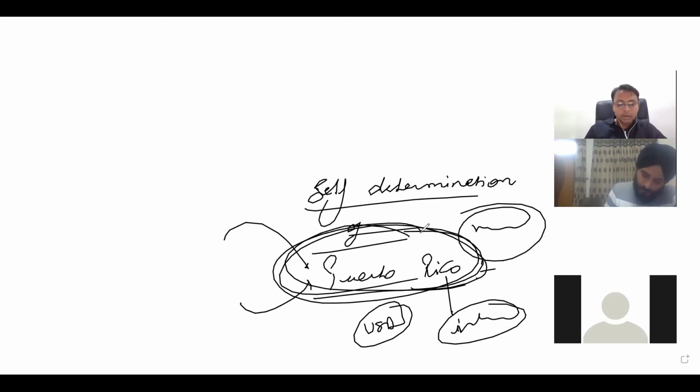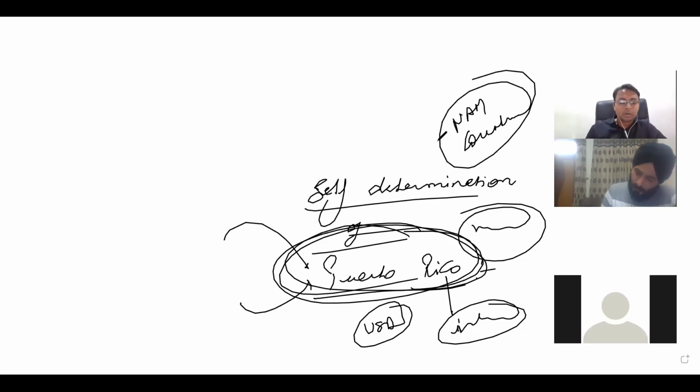Self-determination of an island was supported by NAM countries. So on this NAM platform, all of them decided that we will support the cause of Puerto Rico. Next, self-determination of Western Sahara.